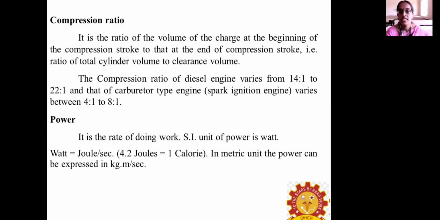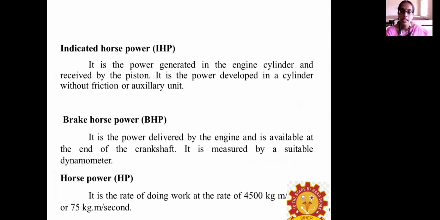Power is the rate of doing work. The SI unit of power is the watt. One watt means one joule per second. One calorie is equal to 4.2 joules. Normally, in a metric power unit, power is represented in kg meter per second.